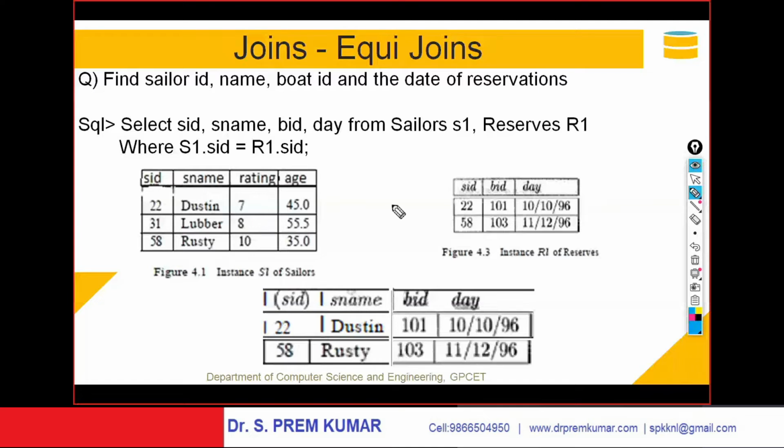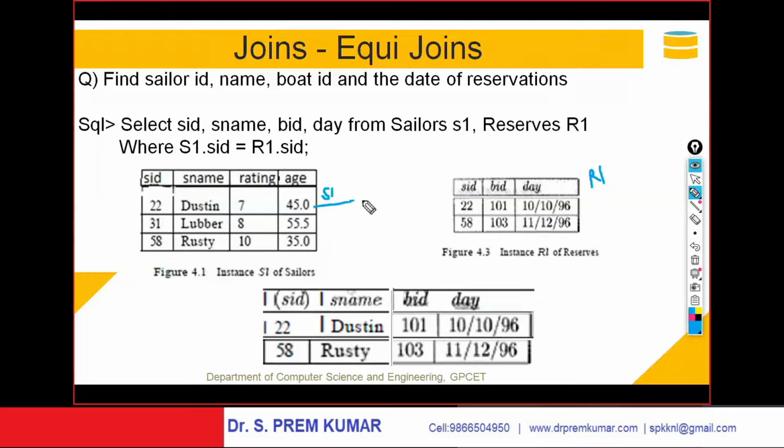Who reserved? 22 reserved, because when I say S1.SID equals R1.SID, the Sailors table is called S1 and the Reserves table is called R1. Now when I say from Sailors S1, Reserves R1, automatically we get the Cartesian product. These two get attached based on the values of the common columns.